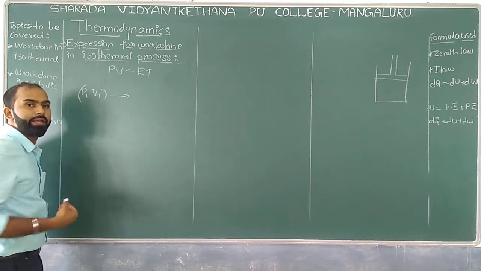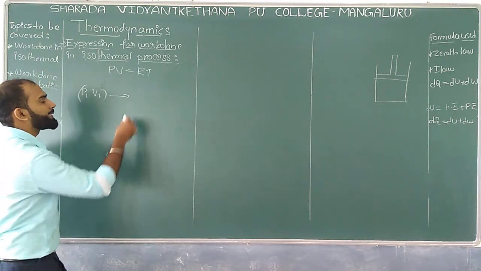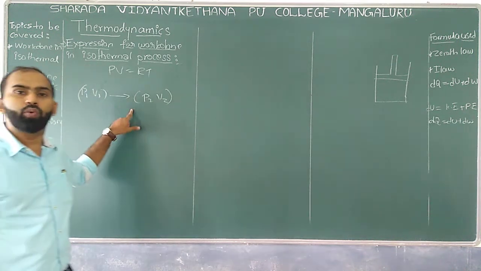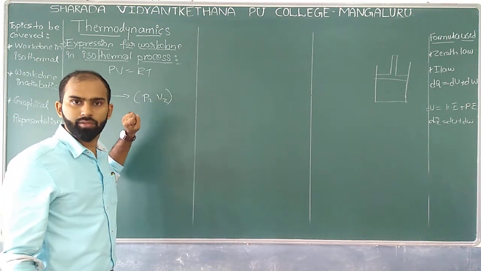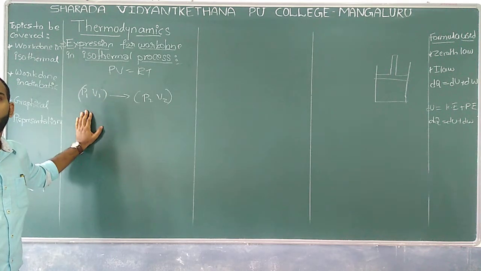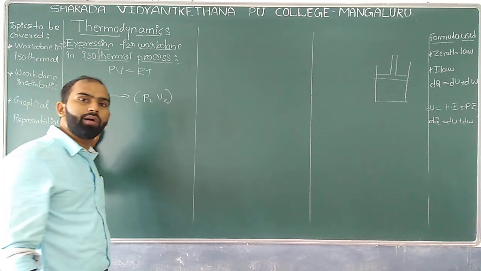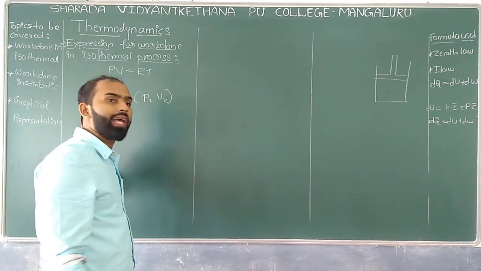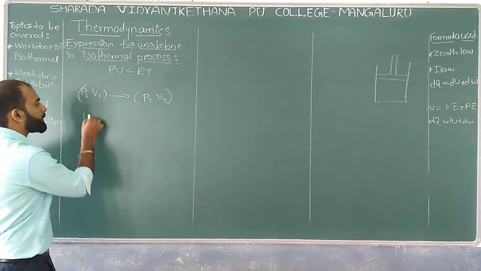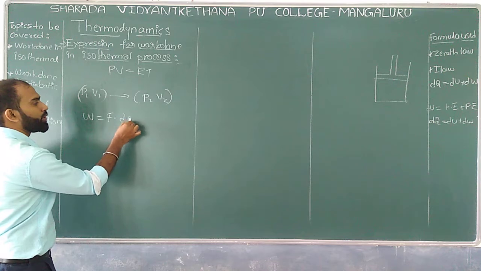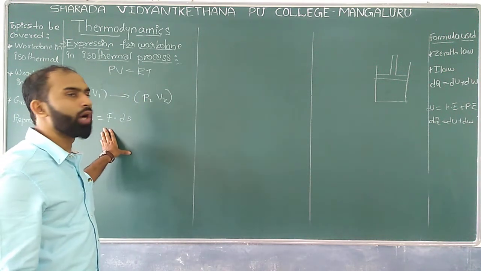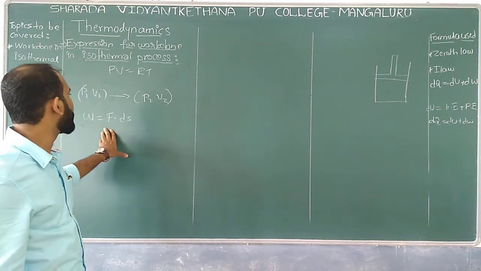After applying heat, what happens? Its pressure and volume increase from P1 to P2 and from V1 to V2. Now your job is to get the amount of work done. The basic formula we know is that work done is force into displacement.